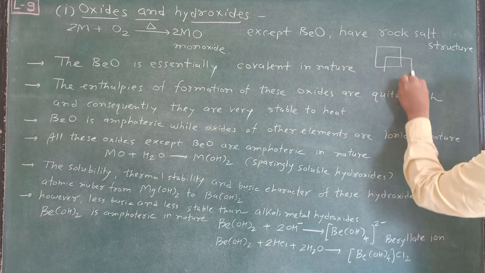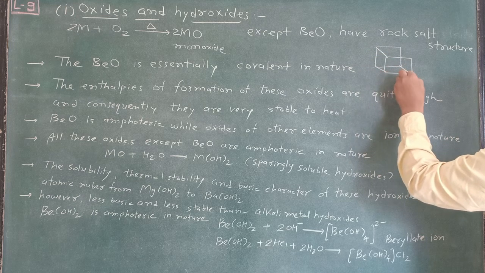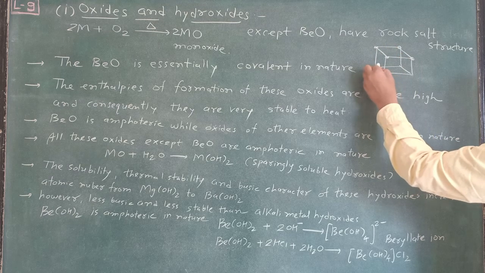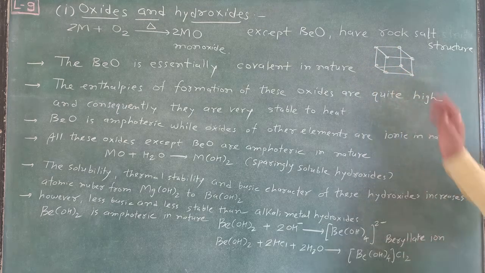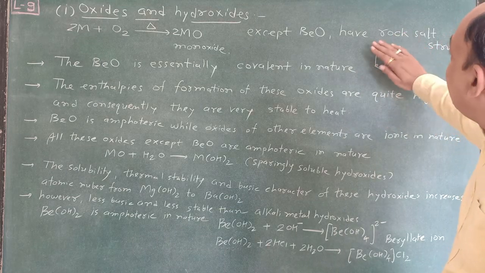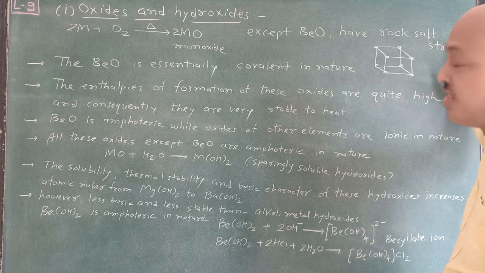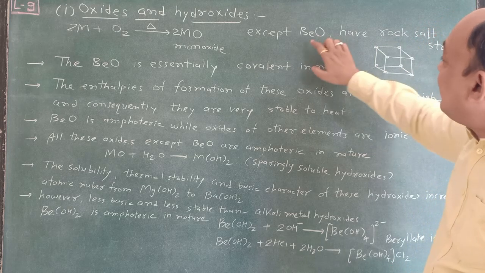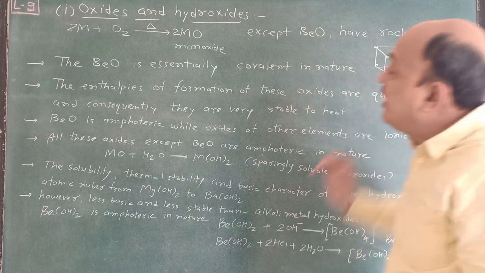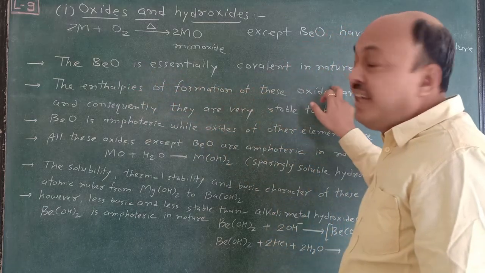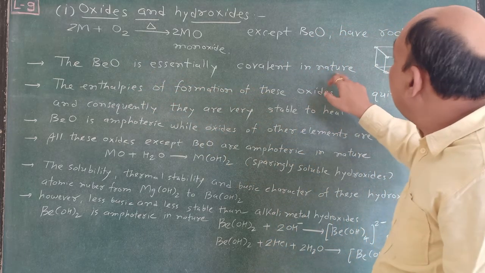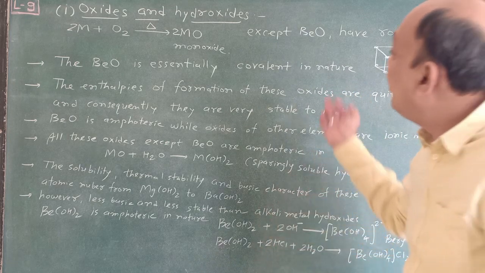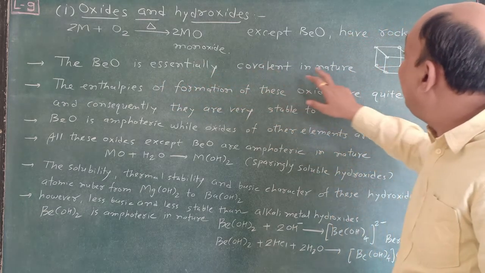Magnesium and different types of compounds follow this type of lattice structure, the rock salt structure, just like NaCl, just like a cube. So this is considered a rock salt structure. BeO is not formed this way; except BeO, they have rock salt structure. Here BeO is essentially covalent in nature because it does not release electrons, due to its small size and very high ionization enthalpy. Due to that, BeO is essentially covalent in nature.